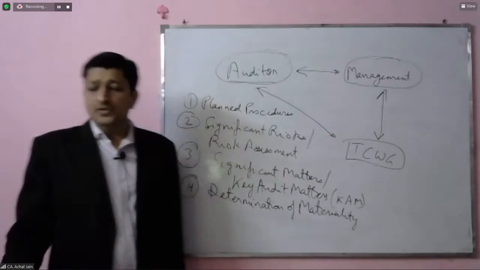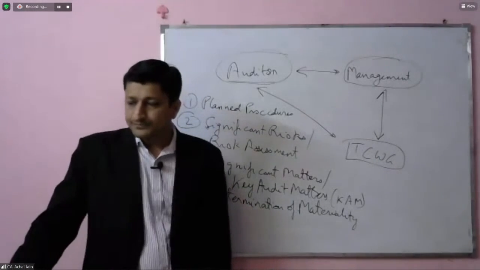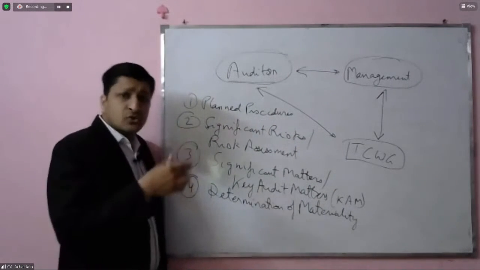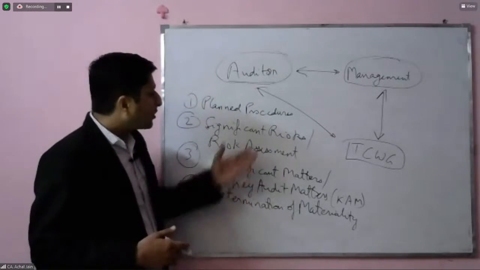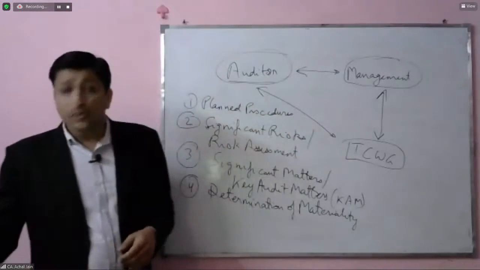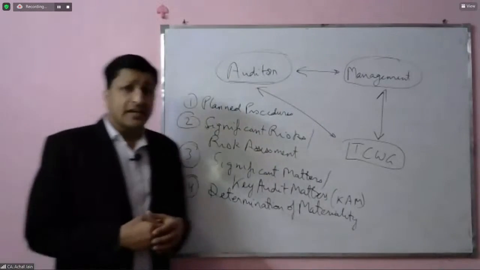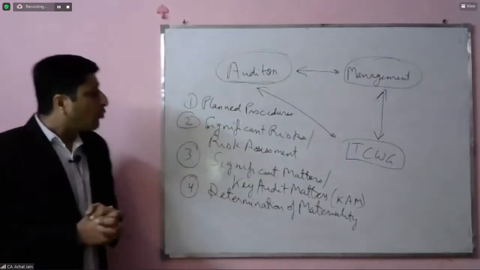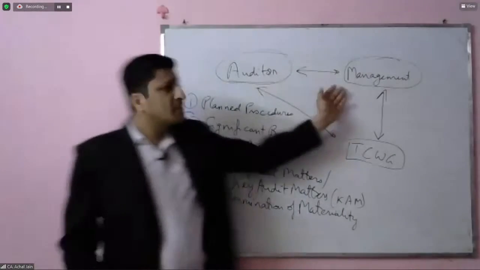So let's discuss some of these items before we move further to more areas which are communicated. One, when it comes to the planned scope, the planned procedures, the planned timing of the audit, or the significant risks which the auditor would have assessed during the planning of the audit, it's not that the auditor will be discussing all of these matters only with those charged with governance. The auditor will also have a discussion about these items with the management.